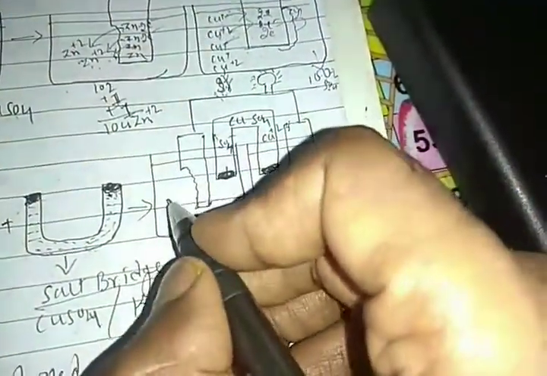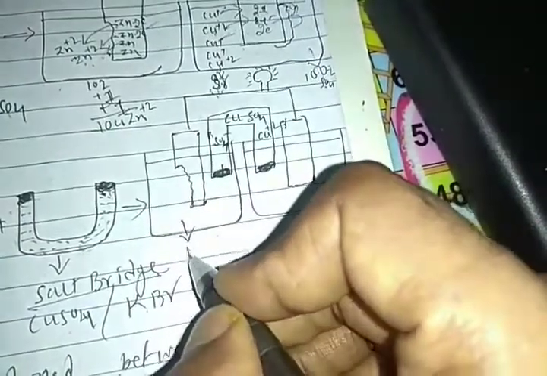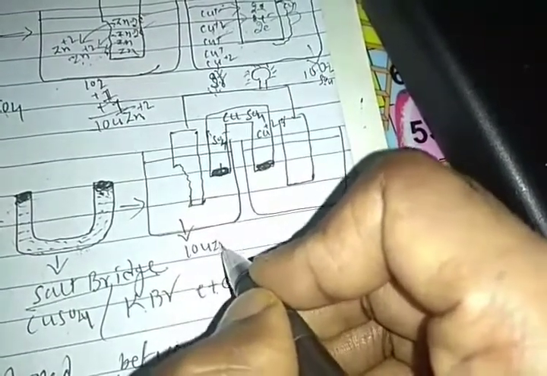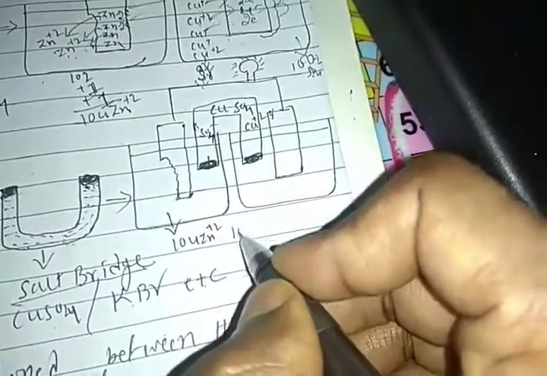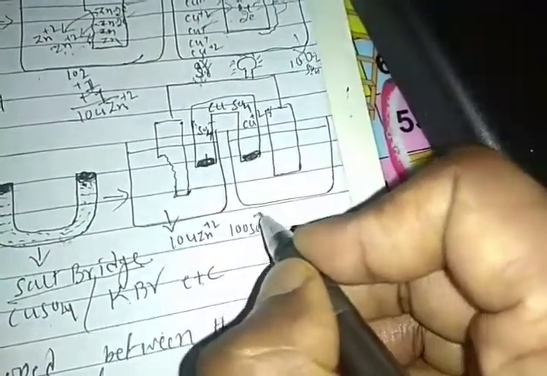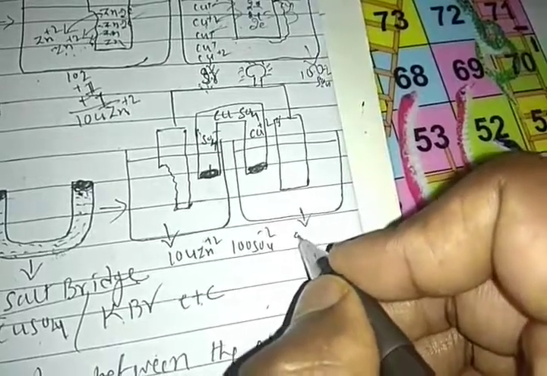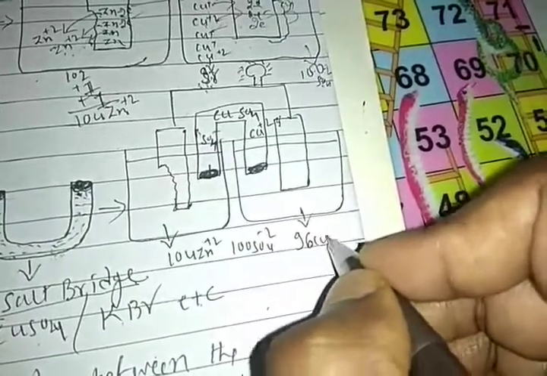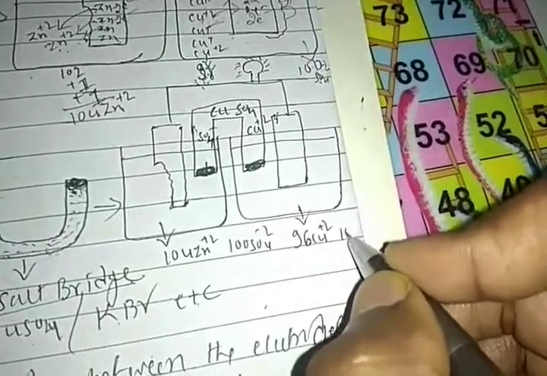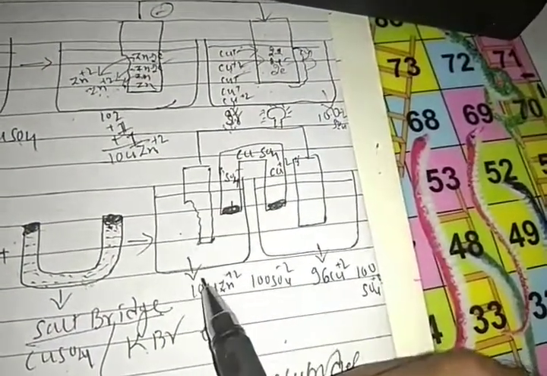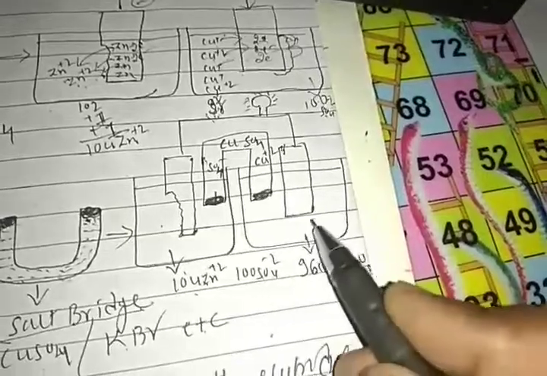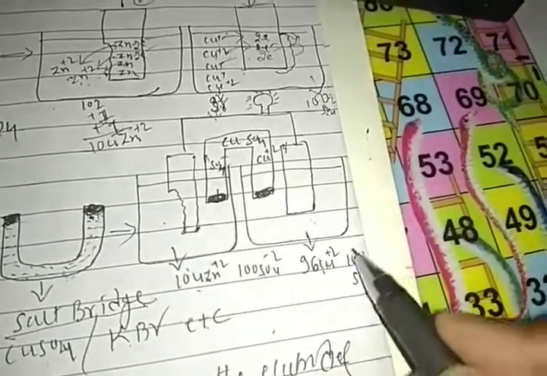So tell me, students, how many zinc ions are present here? Here 104 zinc ions are present and 100 sulfate ions, right? And here 96 copper ions and 100 sulfate ions, right, students? So in the zinc solution, the number of positive charges is high and negative charges are less. Here the number of positive charges is less and negative charges are high.